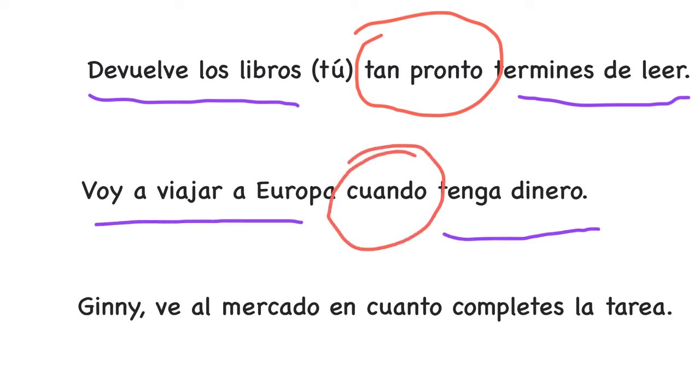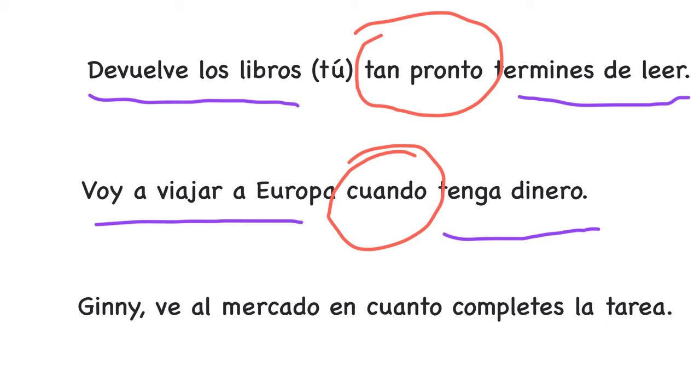And cuando is a conjunction that is used very frequently. So, because the first sentence is in the future tense, voy a viajar, I am going to Europe, the verb in the second sentence is in the subjunctive.